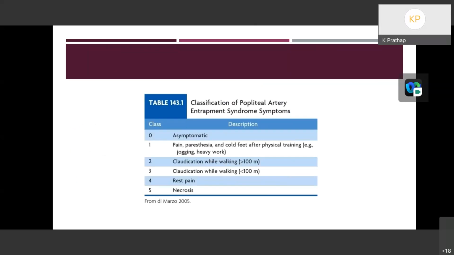Based on the clinical presentation, it is classified into 6 classes. Class 0 is asymptomatic, class 1 is pain, paresthesia, and cold feet after physical training, and class 2 is claudication while walking more than 100 meters. Class 3 is less than 100 meters. Class 4 is rest pain, and class 5 is necrosis.